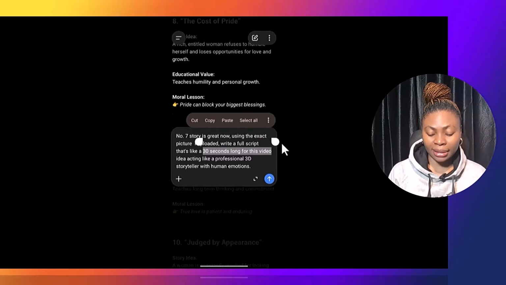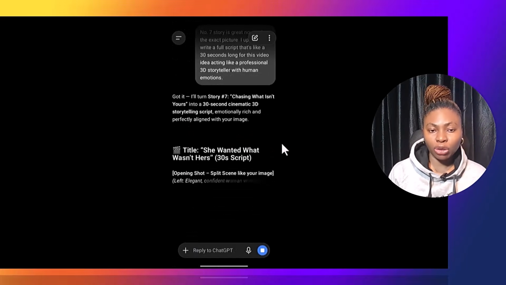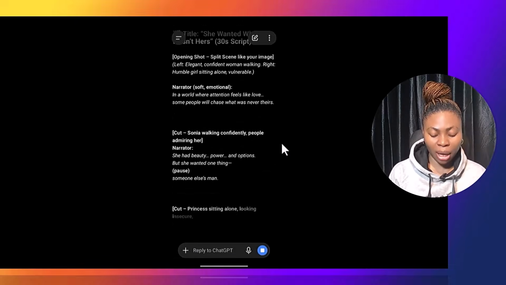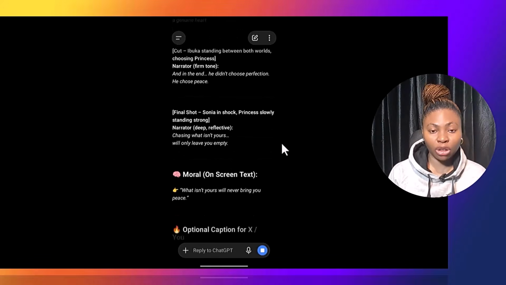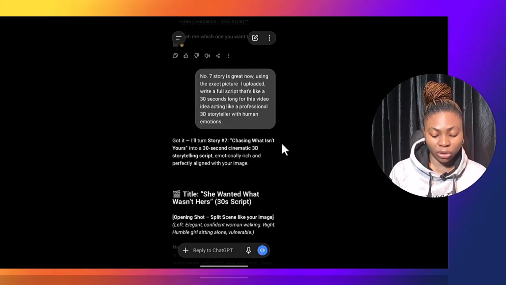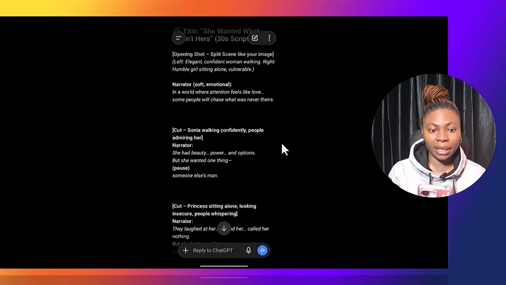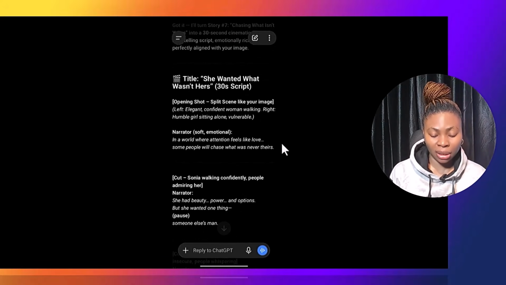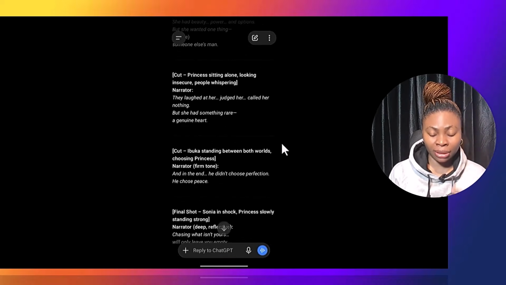ChatGPT will understand what to do. All right, let's go ahead and send this. I'm going to send it because I want to illustrate this for you, which is why I'm looking for 30 seconds. Now my script is fully ready. After you've gotten your story, the next thing you need to do is take your time and read through. Because of the length of this video, we are not going to do the reading here, but you should do your reading so that you understand what you're about to start creating.